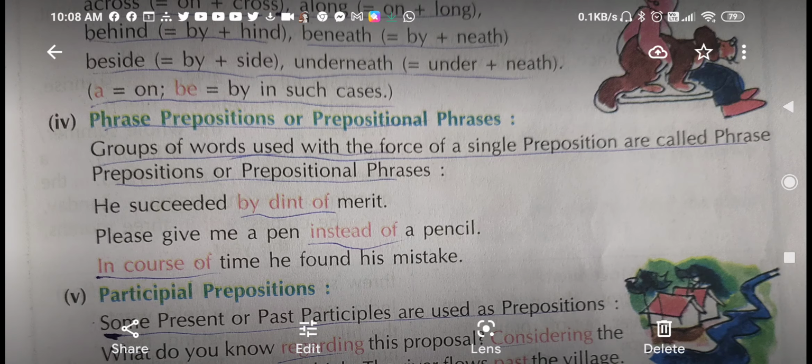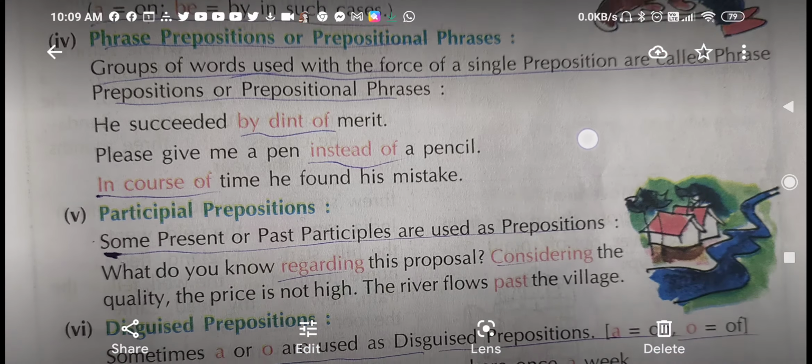He succeeded by dint of. By dint of here means with the help of, merit. Please give me a pen instead of pencil. Instead of is a phrase, that is, in place of pencil, or give me a pen in place of pencil. In course of time, he found his mistake. That is, with the passage of time, he found his mistake. In course of time is a phrase.